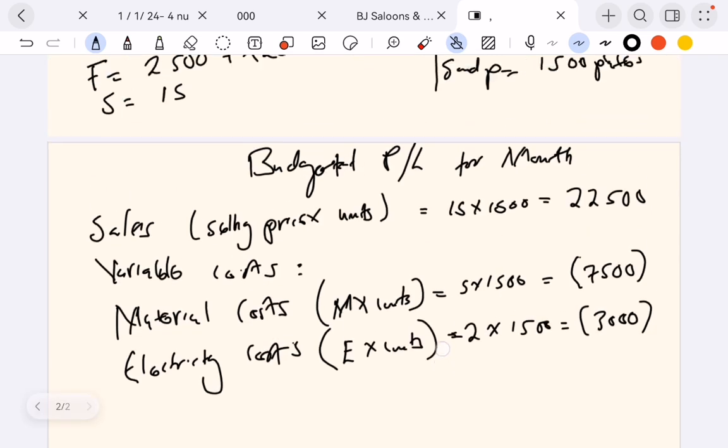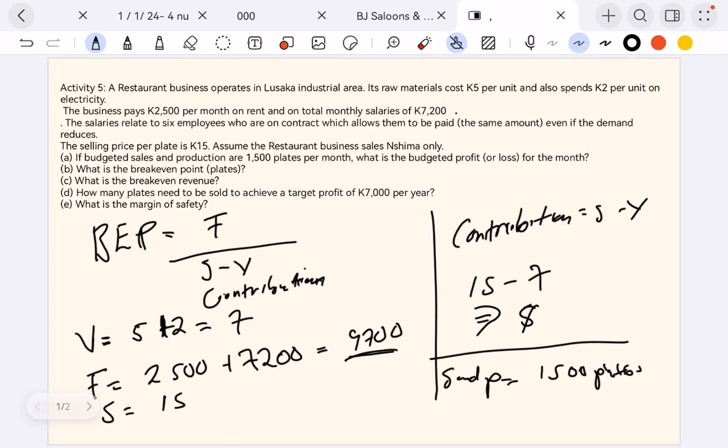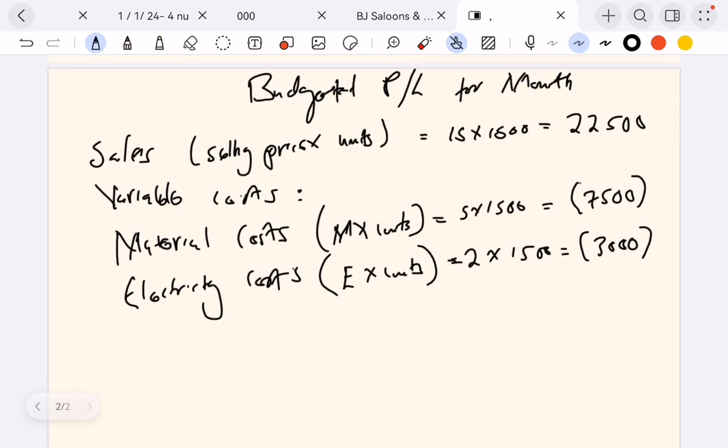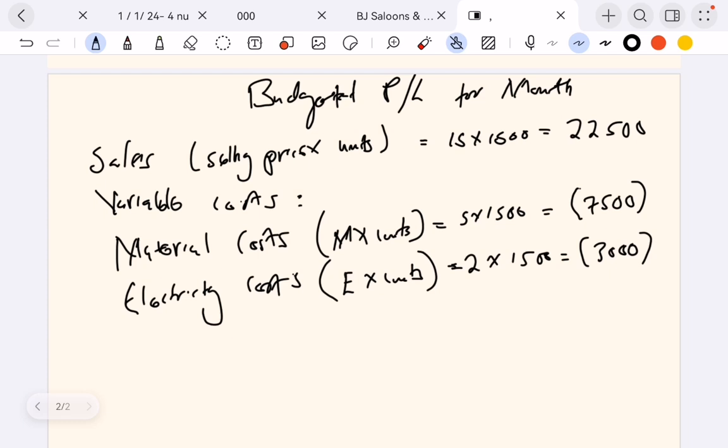Then also you have other costs associated that you need to pay. You need to pay for how much? Business pays rent, 2,500. You also pay salaries there. You see that? But before we come to that, we can find the total cost here.